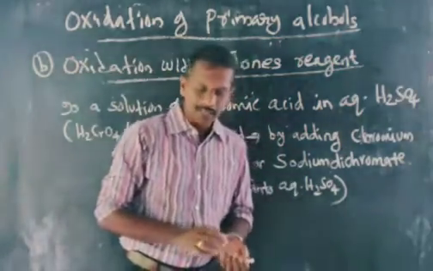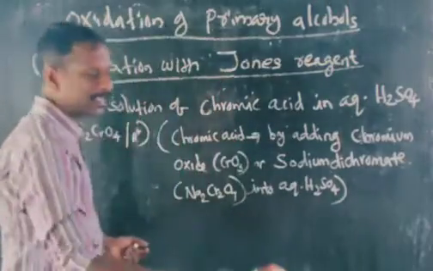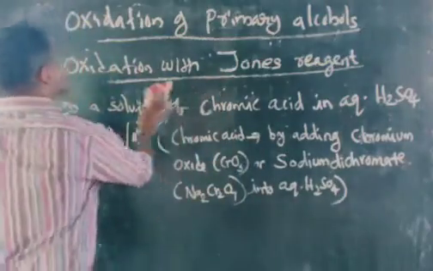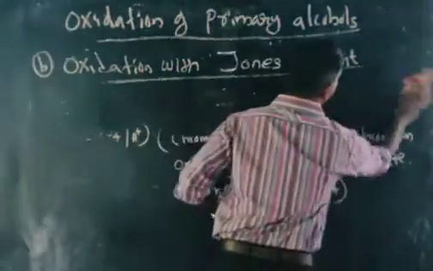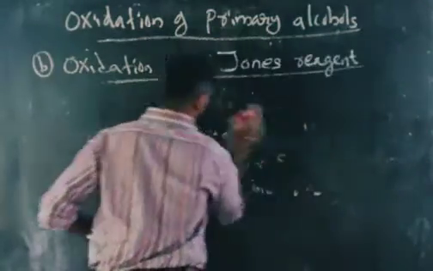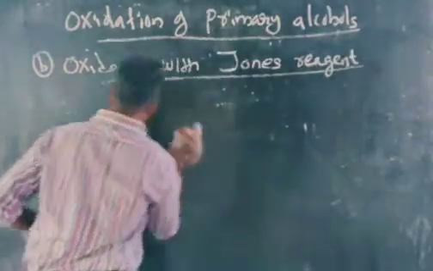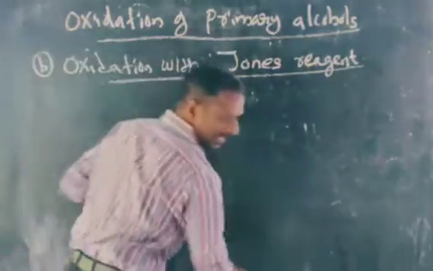An aqueous solution of chromic acid in dilute H2SO4 is known as Jones reagent. Jones reagent is also used for the conversion of primary alcohol into carboxylic acid.